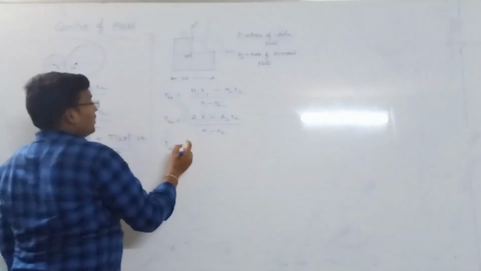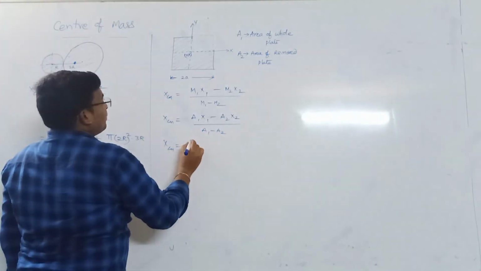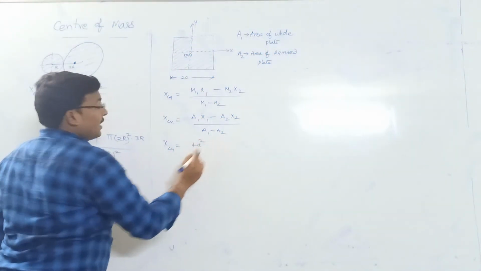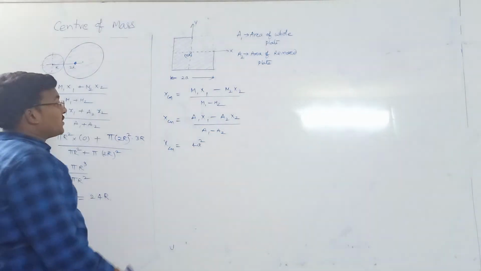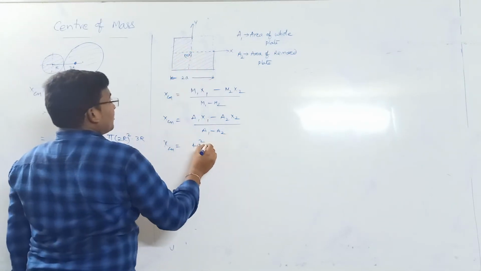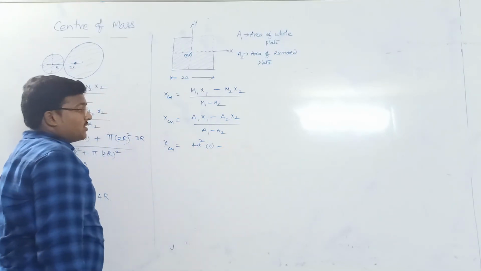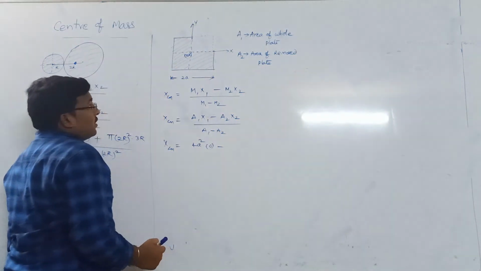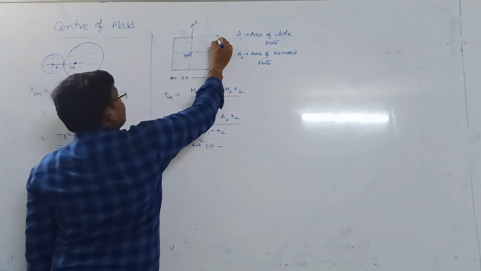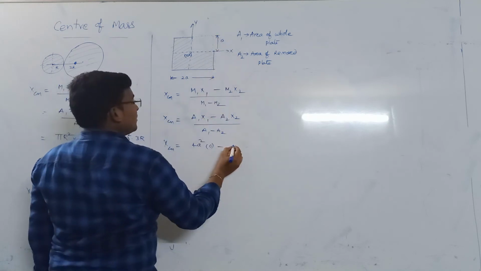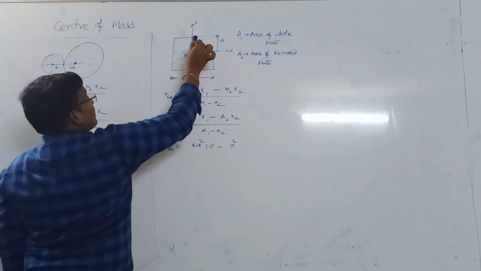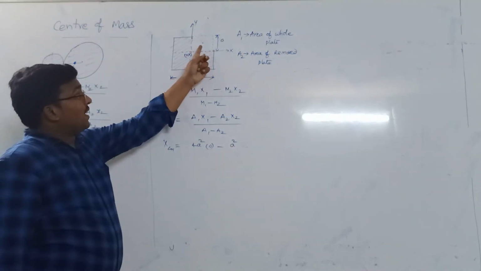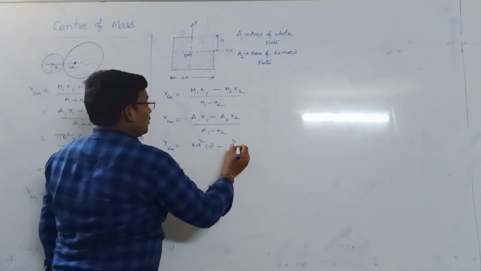Now A1: the side is 2a, so the area is 4a square. Area times position of center of mass is 0, because the origin is there. Minus A2, which is only this portion. Its side is a, so the area is a square, into the center of mass of the removed portion. Where this is a, subdivided it will be a by 2.